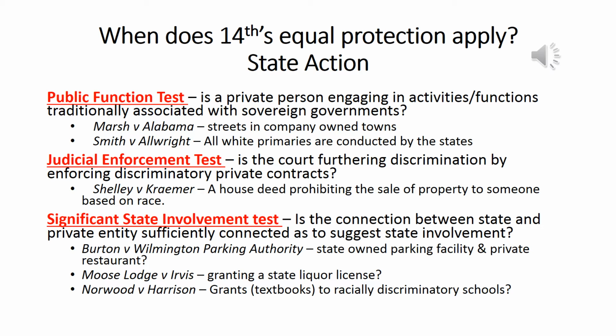And since it requires public access, and that's something that is enforced by the state government, even streets in a company-owned town are basically owned and can be controlled by the public because public access needs to be provided, and therefore state action is involved.